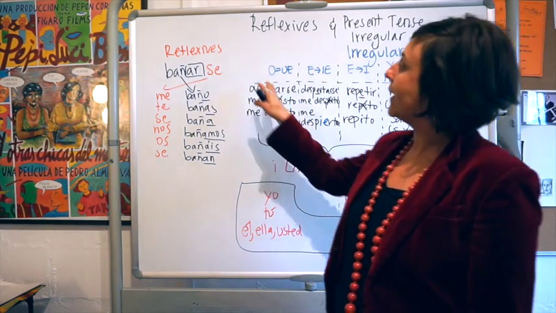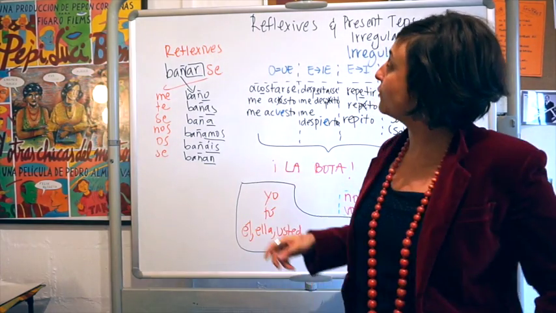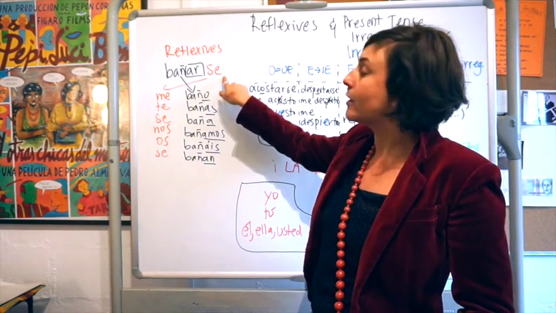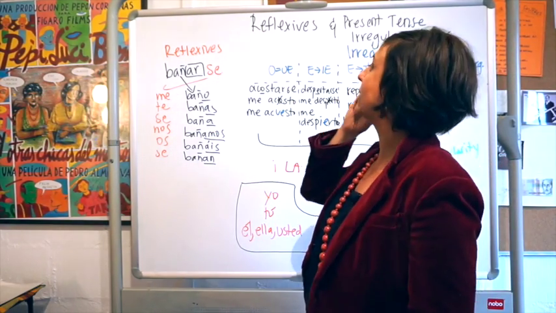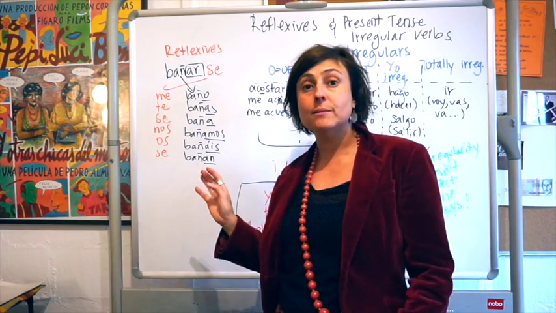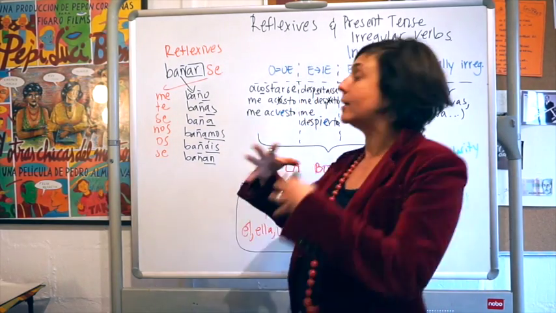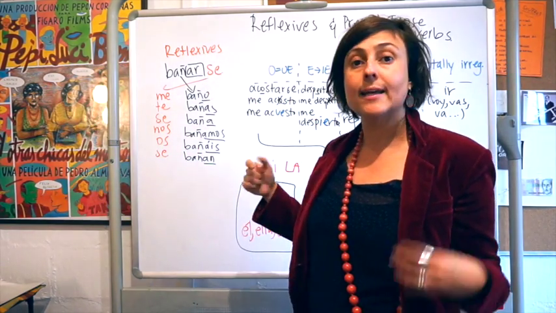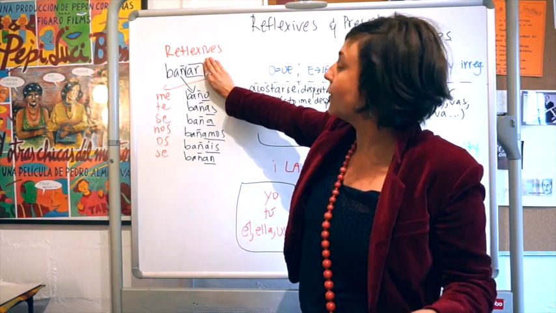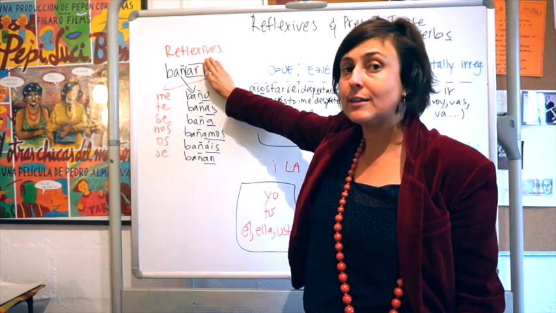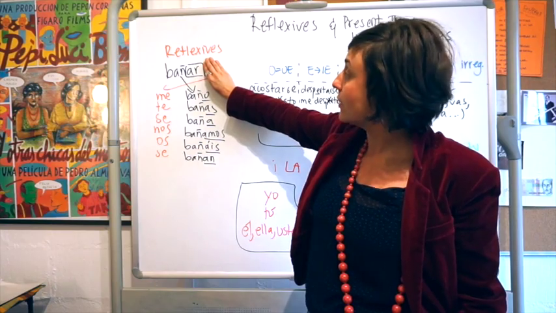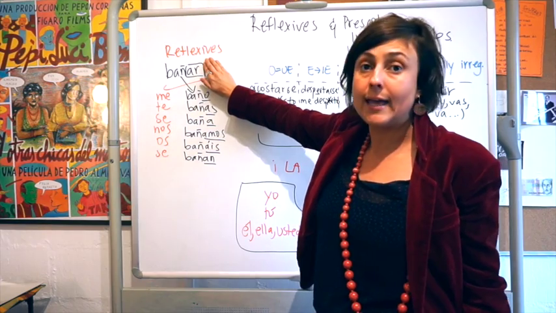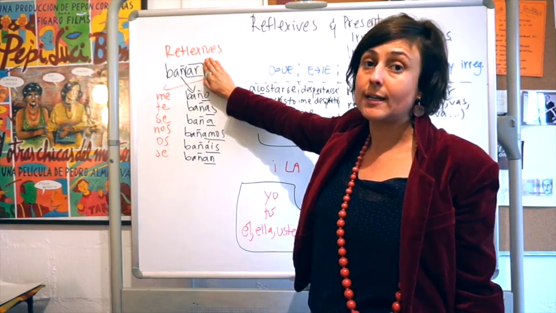So very quickly, an overview. Reflexive verbs. What is a reflexive verb? Morphologically speaking, meaning how it looks, it is a verb that will have an SE at the ending, alright? My recommendation, so as not to get intimidated by the length of reflexive verbs, because you can have some like levantarse, which are quite long: bañarse, which means to bathe. First of all, forget about the SE ending. Forget that thing exists. And looking at the verb, you'll be like, bañar. I can deal with that verb. That verb is a normal AR verb, right? And you know how to conjugate AR verbs, right?